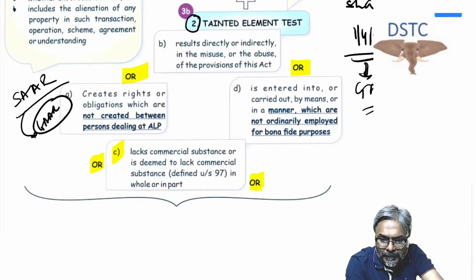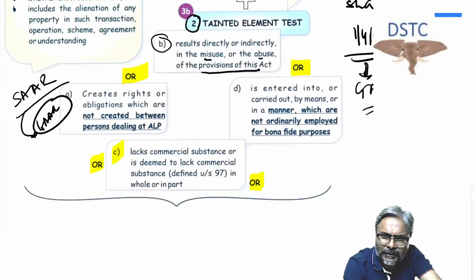Now, point number B, students. What is this point number B? Results directly or indirectly in the misuse or the abuse of the provision of this Act. Even on this particular provision, you will be getting an opportunity to write. If there are provisions and, to get a benefit, you are deliberately creating a situation to misuse the provision.